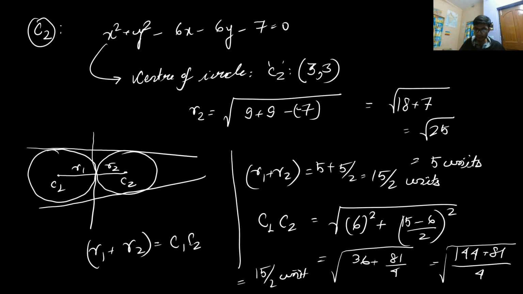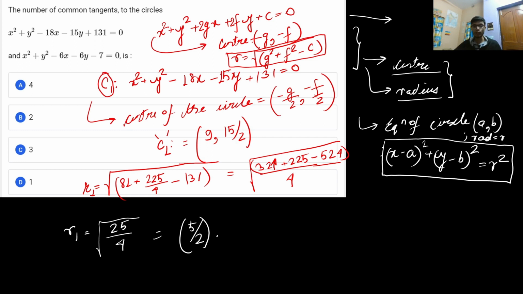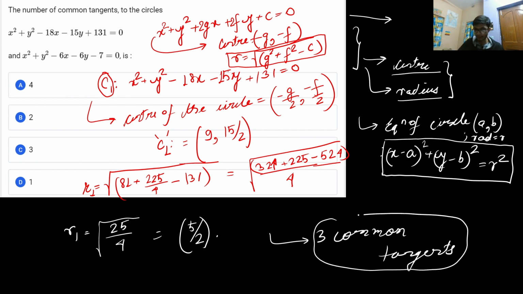So what a miracle it is that the center to center distance is equal to the sum of the radii of both the circles. That means this situation corresponds to the situation when the circles touch each other at only one point. So whenever the circles touch each other at only one point, then we basically get three common tangents. Okay, three common tangents. So this is a part of the answer.